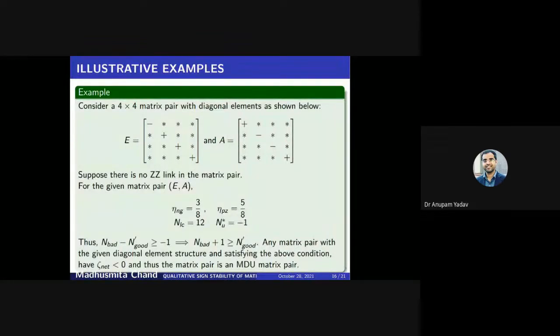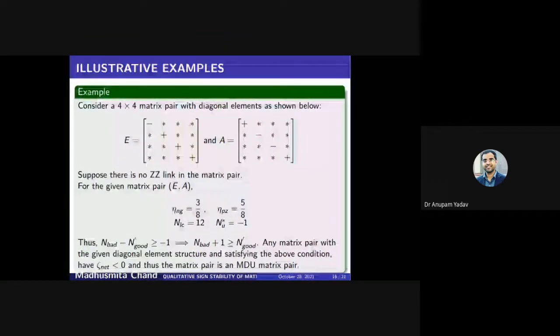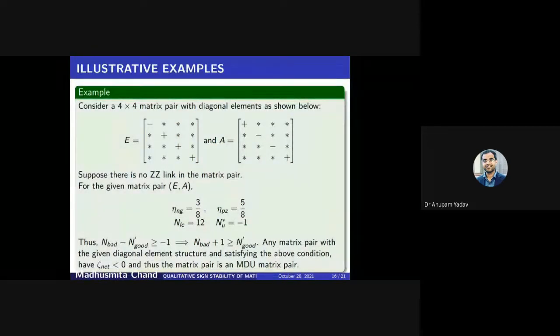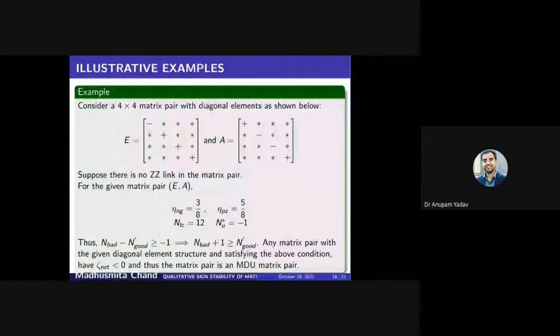Okay sir. Here we have some diagonal elemental structure. We can easily calculate the number of positive and negative diagonal elements. And with this, we can see that here it is the necessarily required condition. If any matrix pair satisfies this condition, then we can say that it is an MDU matrix pair, that means an unstable matrix pair.